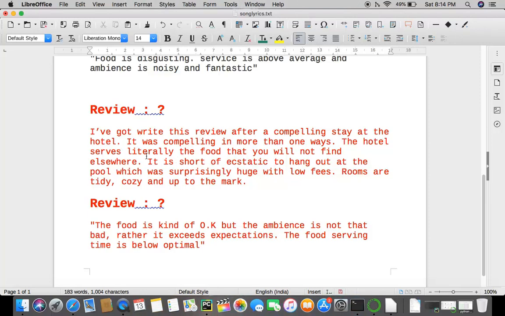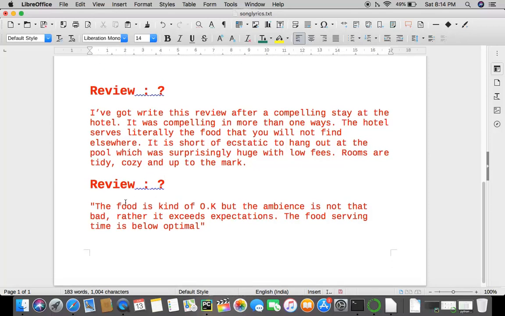So we'll look into the performance of the machine if we input these kinds of reviews to the machine. Now look at this review. The food is kind of okay, but the ambience is not that bad. So it's a double negation in the speech. Rather, it exceeds expectations. The food serving time is below optimal. Although below optimal is a good thing for food serving time, the machine might just think that it is below optimal, so it might just predict it wrong. So let's see how our machine reacts to that.